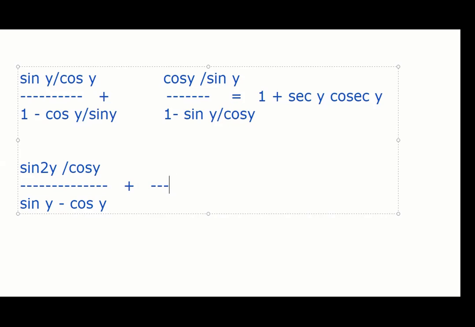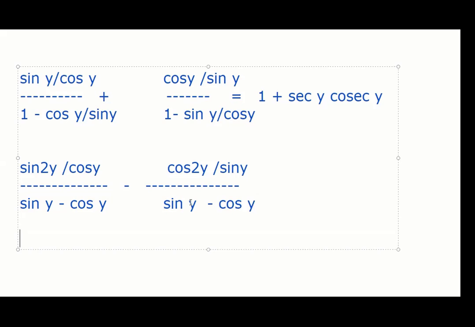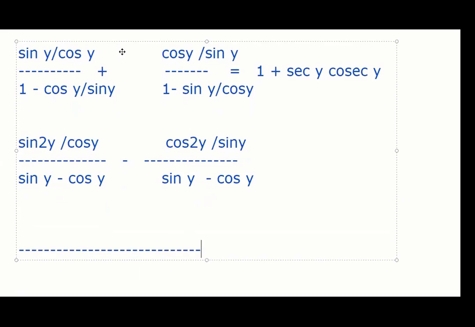Similarly, the second term, cos square y. What will be the denominator? Cos y minus sin y. So now my denominator is becoming the same, right? The only difference is the sign, right? Cos y goes up, cos square y by sin y. Somehow at least I got some denominator the same. And if I take the negative out, this becomes sine y minus cos y. So now it's exactly the same, guys, right? Now I can take the LCM easily. I don't know if it will help or not, but we can try.